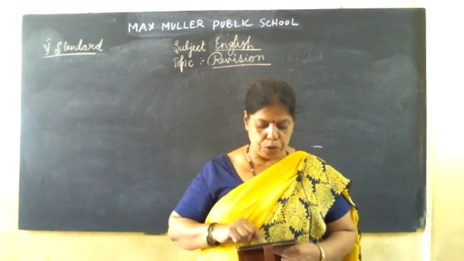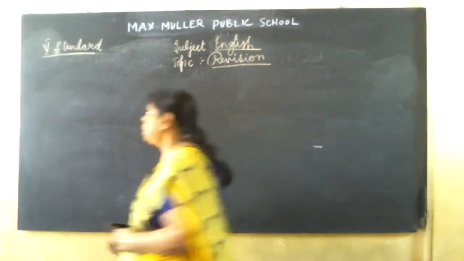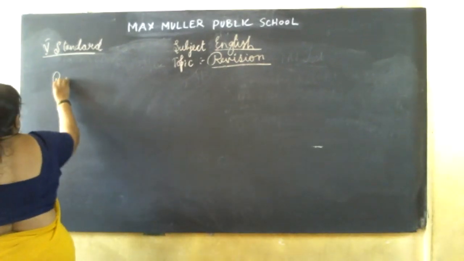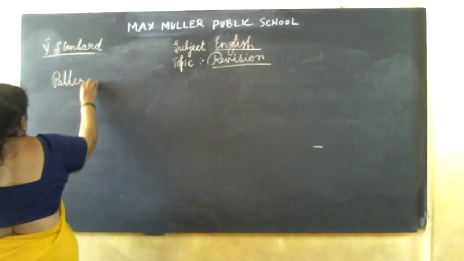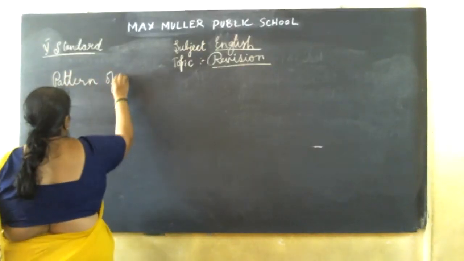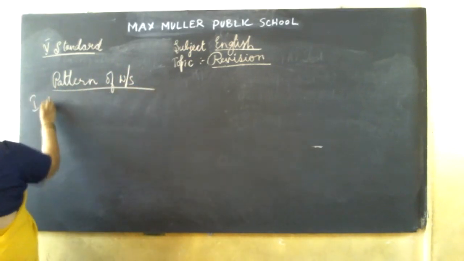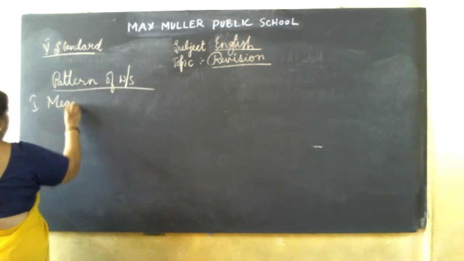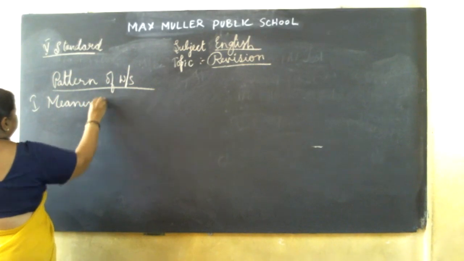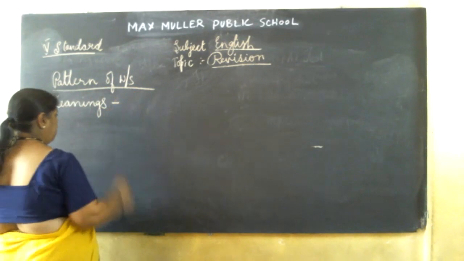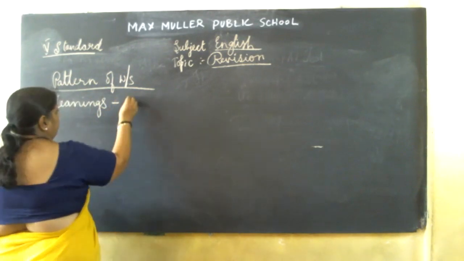Okay, children. So now I am going to write the pattern of the paper. Pattern of question paper. What all I will give. First, meanings. Meanings, what all I have given in the question paper, in the classwork.